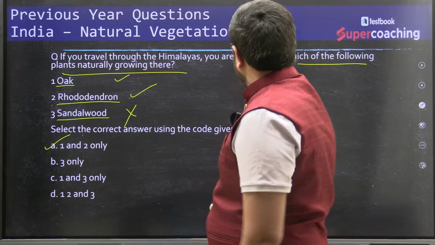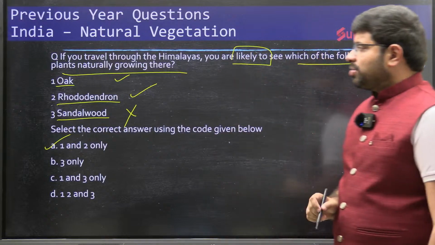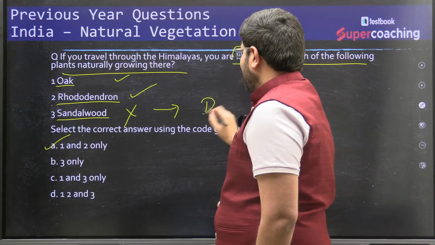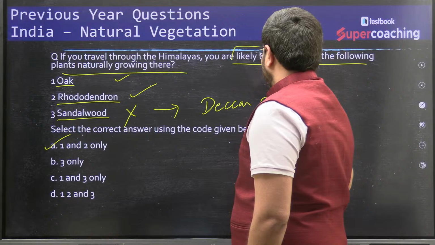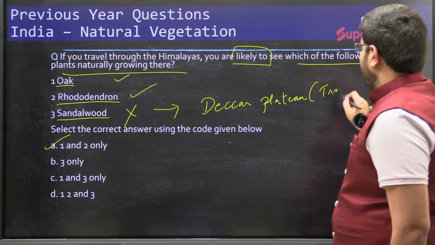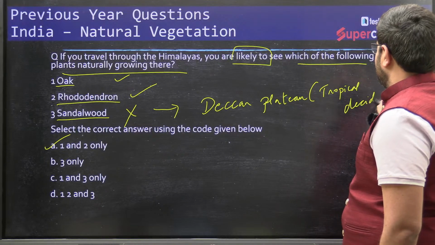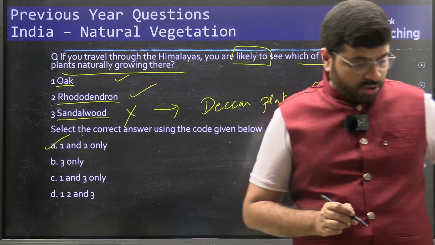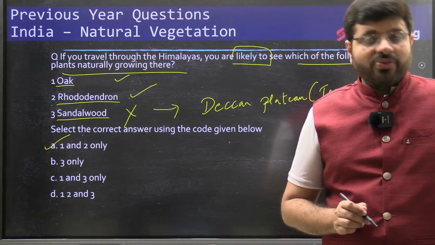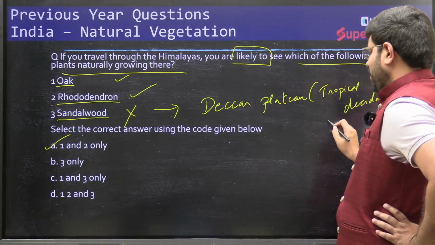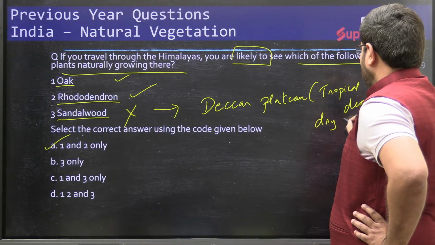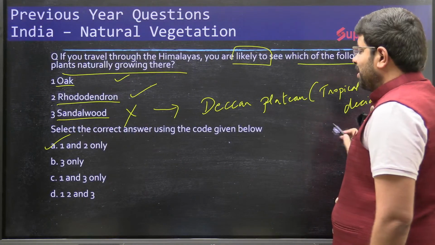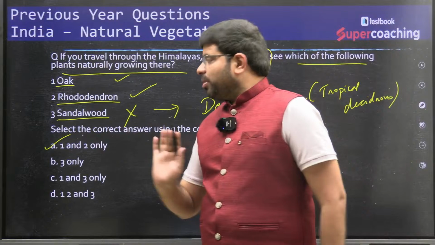You see the words likely to see; the dominance is oak and rhododendron. Sandalwood is mostly along the Deccan Plateau region, where there is tropical deciduous variety of tree. I hope you are able to follow this, right? Yes, Pankaj, sandalwood is a dry deciduous. Maybe it is red sandalwood that is a dry deciduous; in general sandalwood is deciduous. So the answer would be 1 and 2.